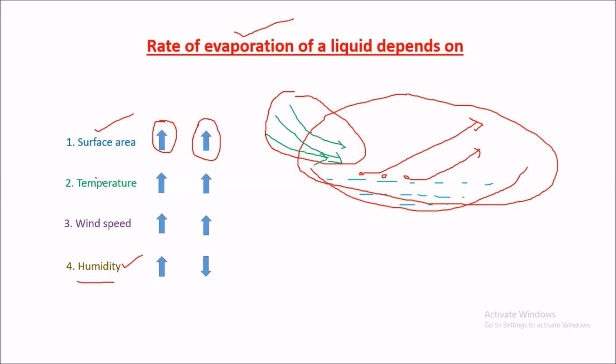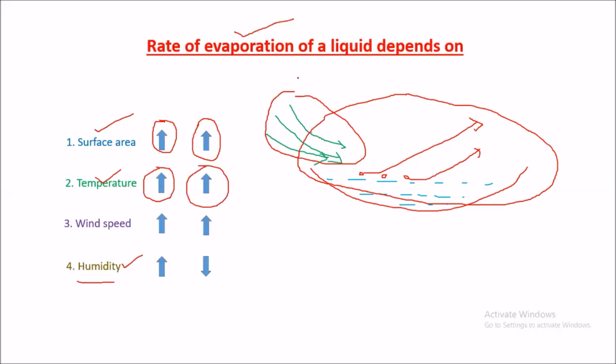And temperature. What is meant by temperature? We know that the degree of hotness or coldness of our body is known as temperature, right? If you keep this saucer on your terrace, there will be temperature. Temperature is nothing but sunlight. When the temperature is more, what happens? Evaporation also will be more.